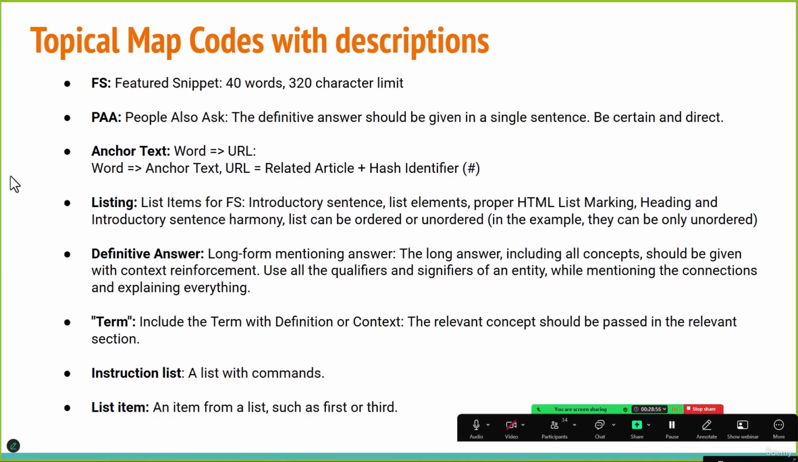The second section is topical map codes. Basically, these are things we explain to our writer when training them regarding context structure so that when they are just writing words, they inherently understand what they mean. Now, FS, or featured snippet, this means that the answer in the first paragraph should be exactly 40 words long so that we can rank within the featured snippet.